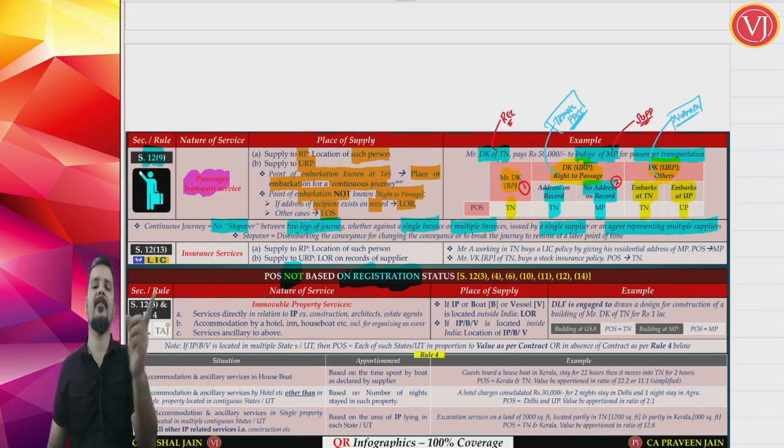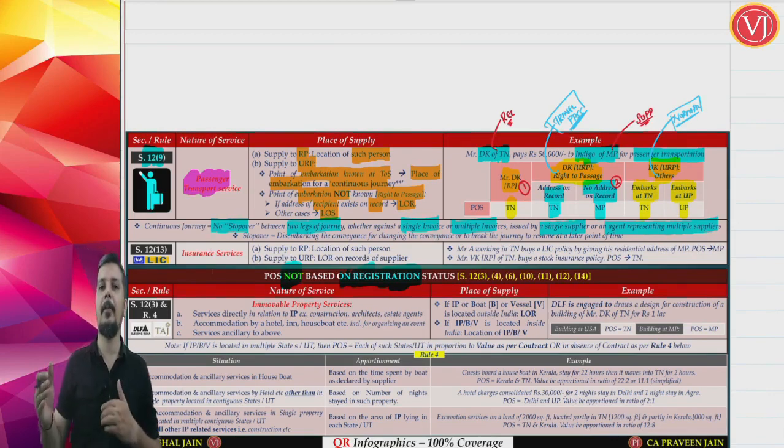Single ticket means it is a chain ticket, or multiple tickets issued by the same supplier or agent representing multiple suppliers. If it is a single ticket, no problem. If it is multiple tickets, there is a condition: either I should have taken them from the same supplier, same Indigo flight, or through the agent of multiple suppliers.